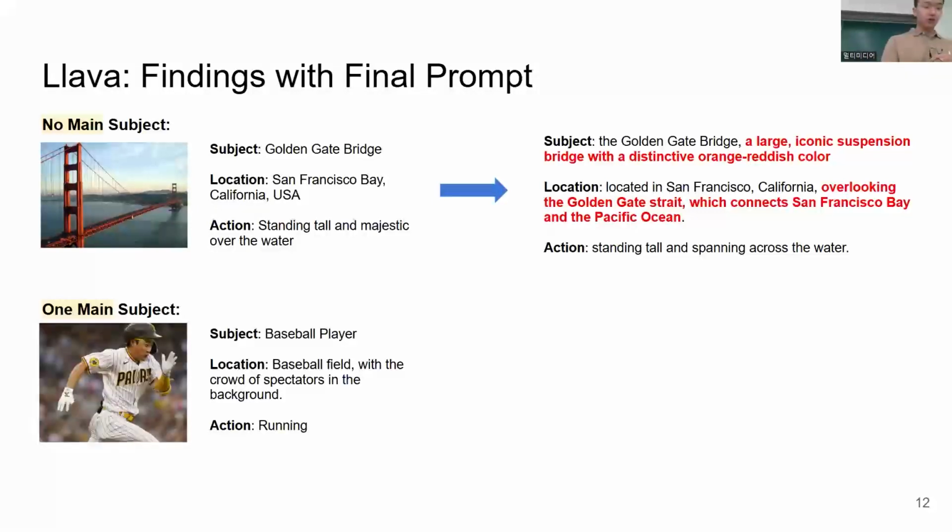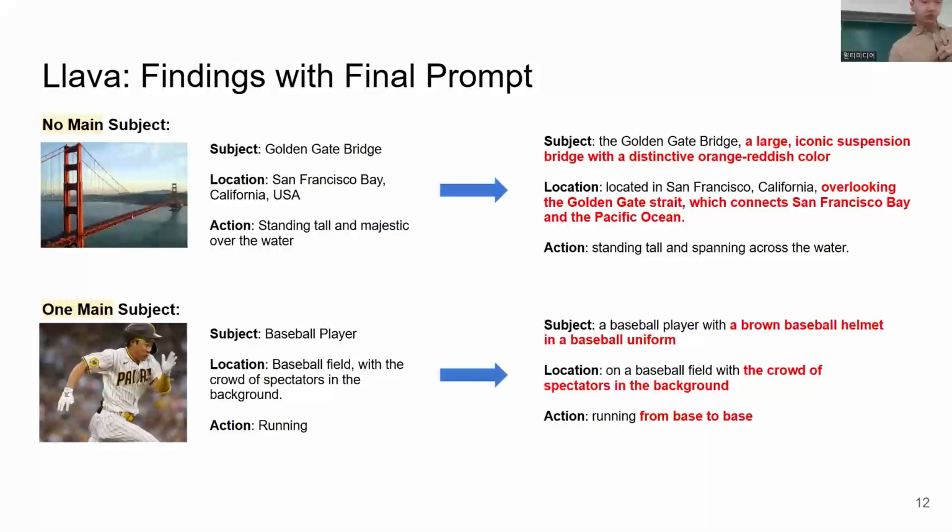Images with one human subject, the details do not stop with the subject's appearance and outfit, but extend to describing the background that is even blurred out. And it considers the main subject's context, in this case, a baseball player, and links the blurred image to a baseball field crowd, and even adds running from base to base to the last action statement.